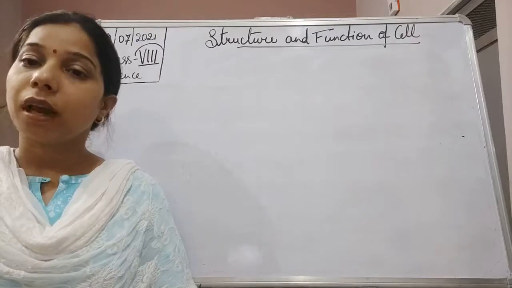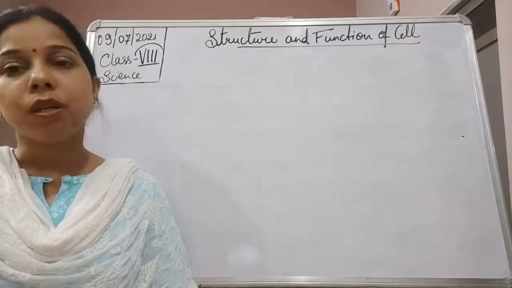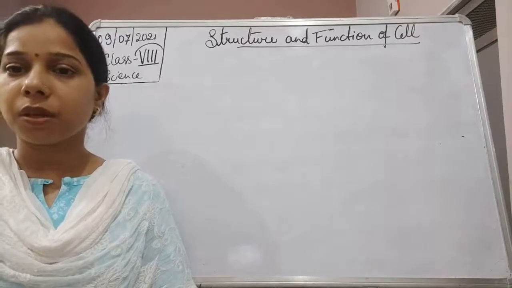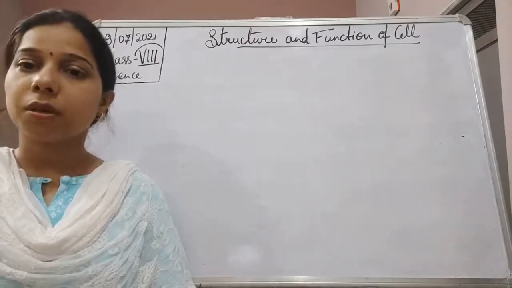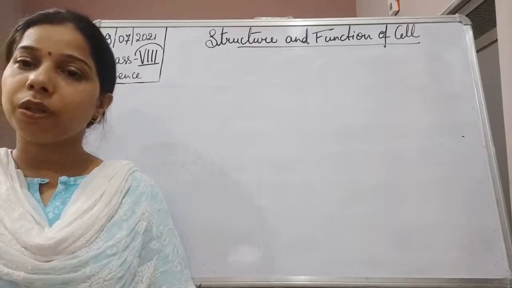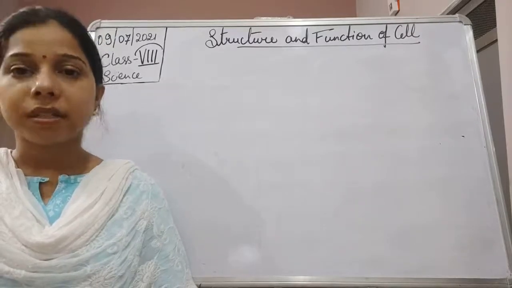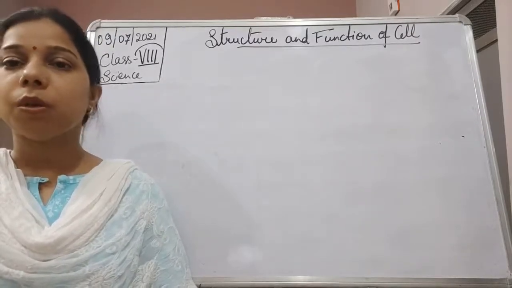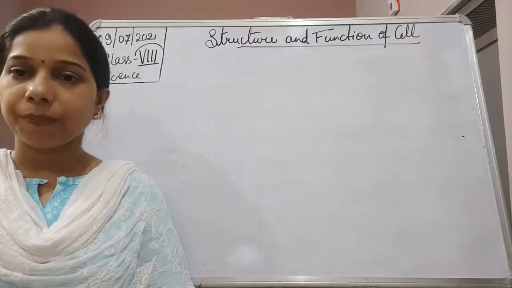That is, they are divided into two types: unicellular and multicellular organism. Unicellular organisms are those organisms which are made up of only one cell, and multicellular organisms are those which are made up of many cells.